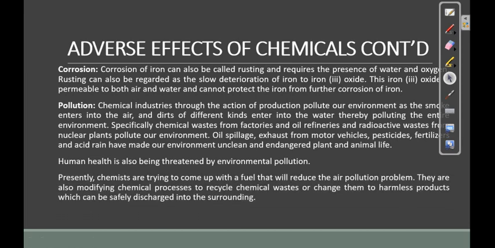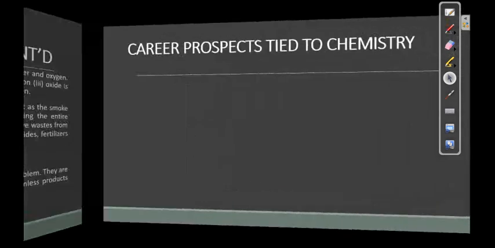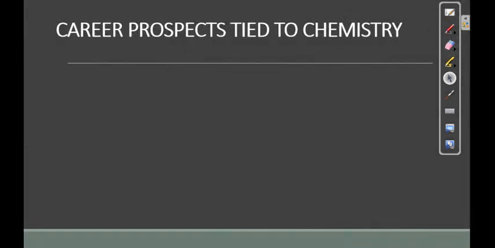Presently, chemists are trying to come up with fuel that will reduce the air pollution problem, and they are doing this by modifying chemical processes to recycle chemical waste or change them to harmless products, which can be safely discharged into the environment. Now, let us quickly look at the career prospects tied to chemistry, which is the last section of this class.